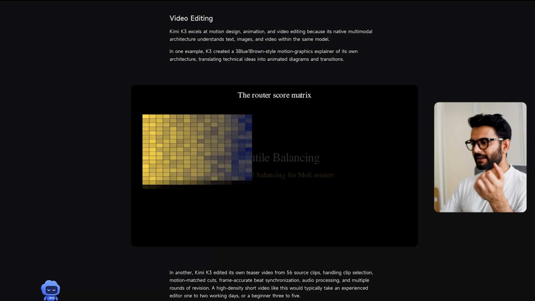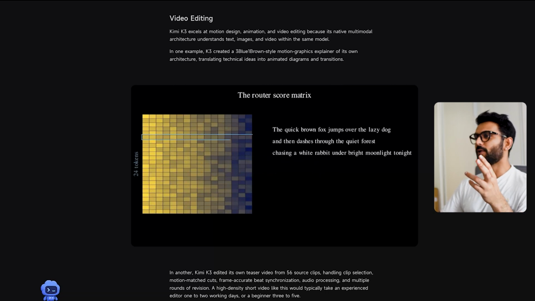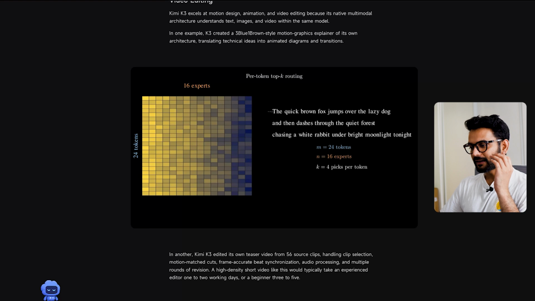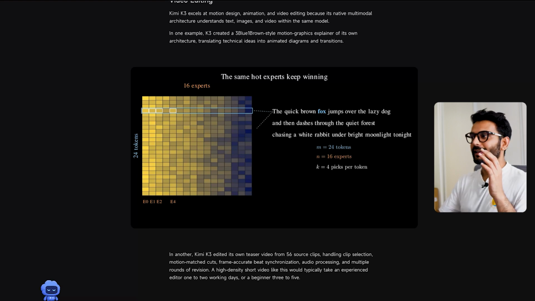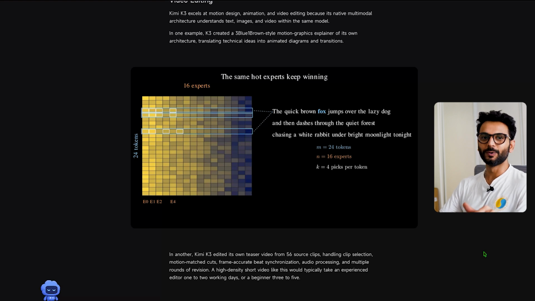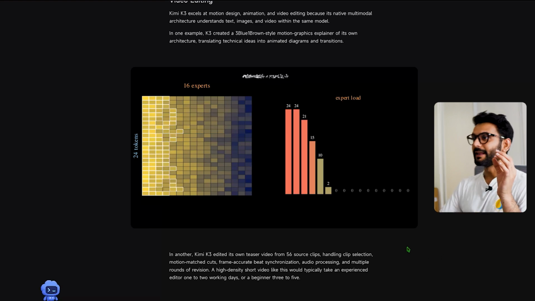Kimi K3 also understands text, images, and video inside a multimodal architecture. So Moonshot says K3 created a motion graphics explainer of its own architecture. You can see here on the screen. They're saying it can handle the clip selection, motion mesh transition, beat synchronization, and audio processing, and several rounds of revisions. And let me tell you, it is not going to replace Premiere Pro. If you're thinking that you can create all the videos using it instead of Premiere Pro, that's not going to happen very soon. We are still very far in that phase. But here you can see on the screen, this is the video. All the motion graphics are created by Kimi K3.